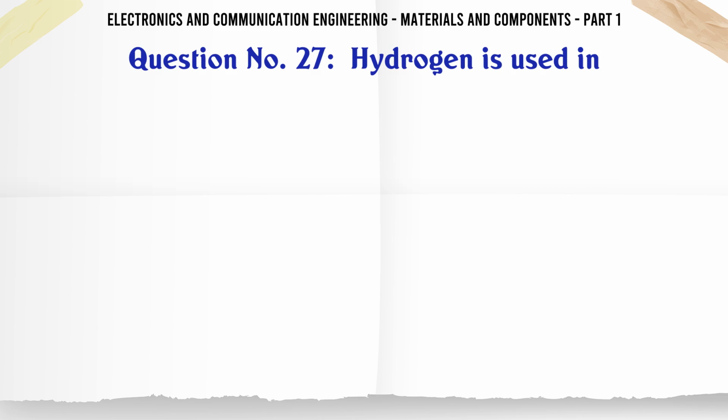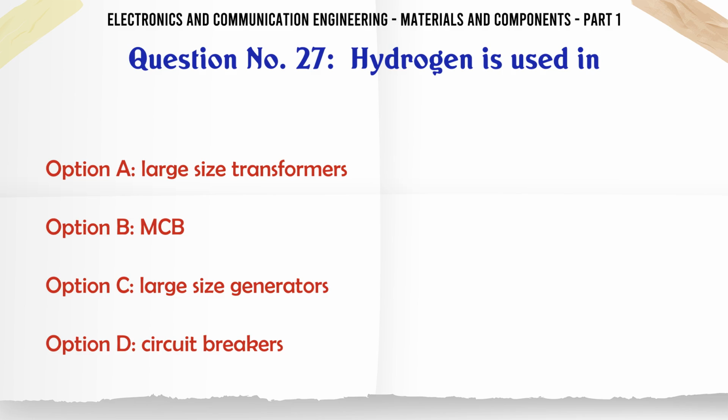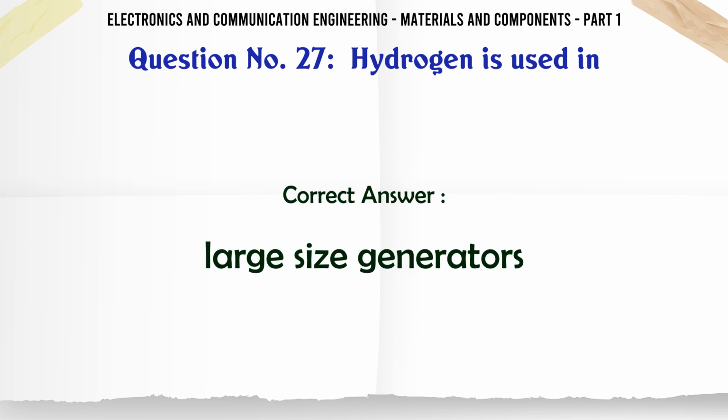Hydrogen is used in A. large size transformers, B. MCB, C. large size generators, D. circuit breakers. The correct answer is large size generators.